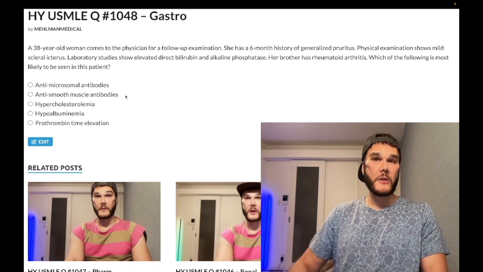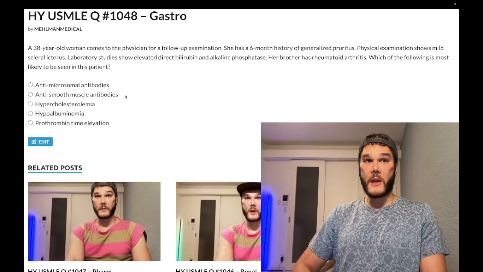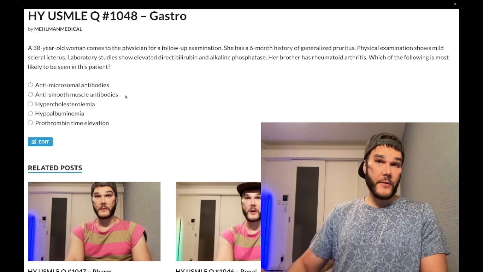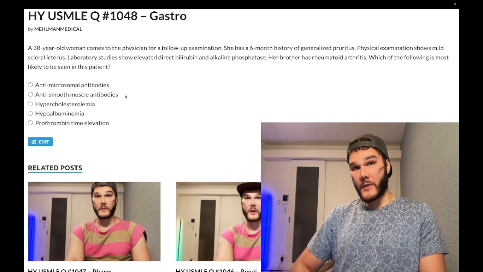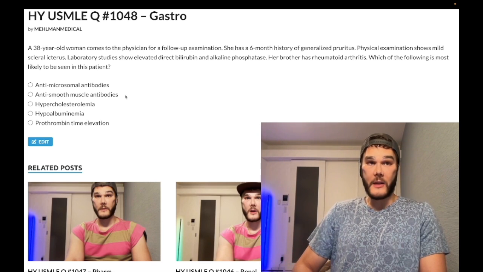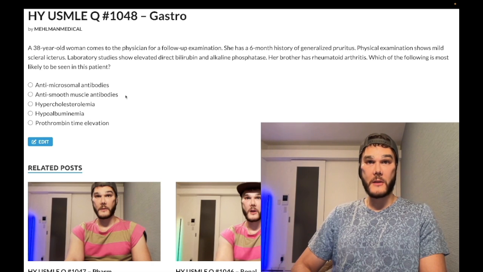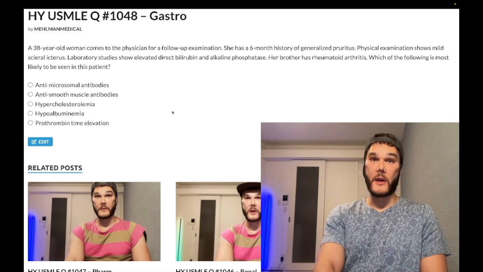As far as differentials, what I'm referring to is the extended differential: choledocholithiasis, head of pancreas cancer, etc., bile duct leak. I've made tons of clips on these differentials. Wrong answer.